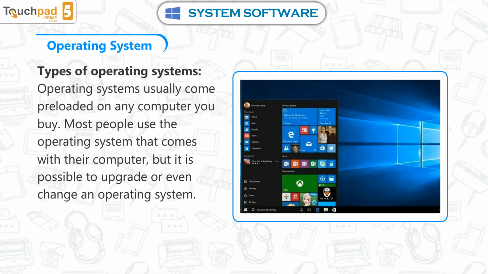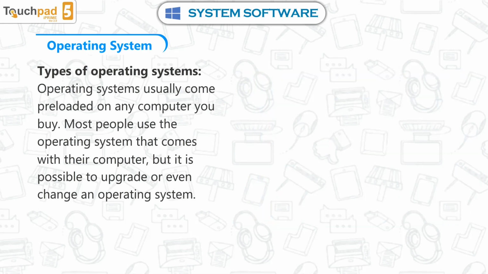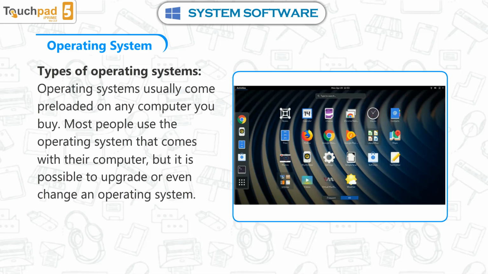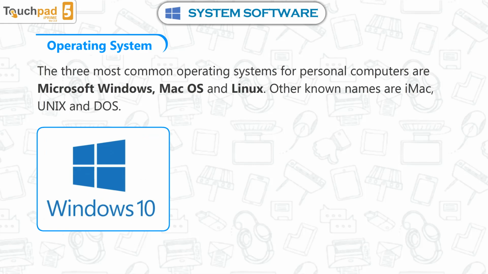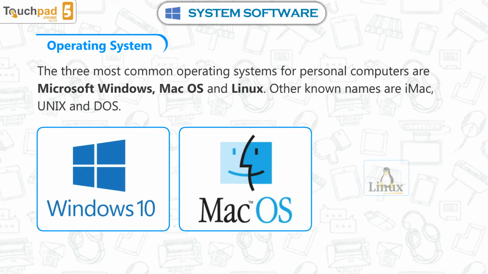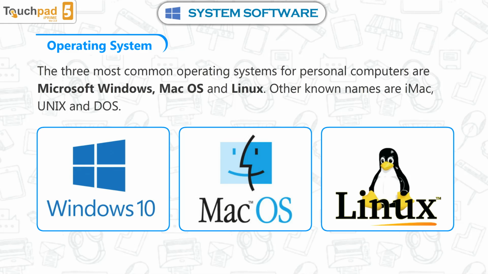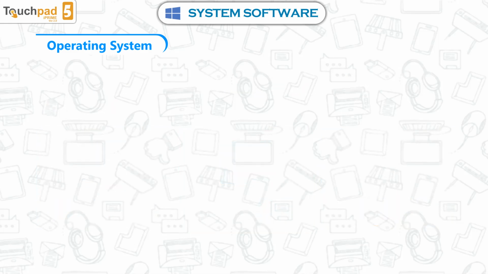Types of operating systems. Operating systems usually come preloaded on any computer you buy. Most people use the operating system that comes with their computer, but it is possible to upgrade or even change an operating system. The three most common operating systems for personal computers are Microsoft Windows, Mac OS, and Linux. Other known names are iMac, Unix, and DOS.